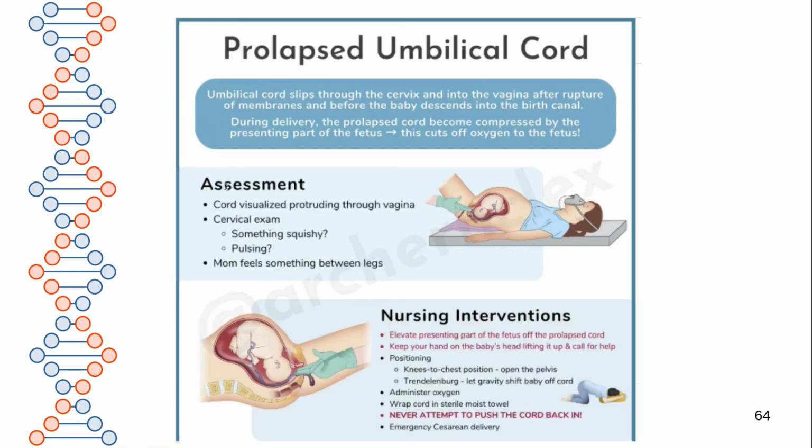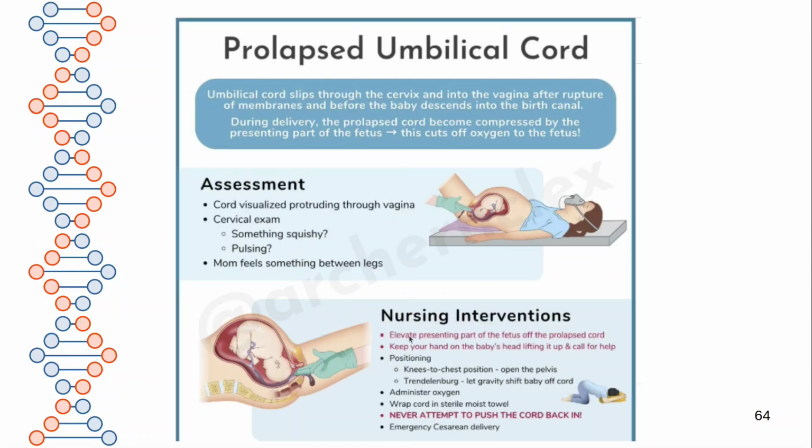Prolapsed umbilical cord assessment: you can see the cord visualized protruding through the vagina. In per vagina examination, if you examine the cervix, you can feel something squishy and pulsing. That indicates the umbilical cord. The mother feels something hanging between her legs, like this.